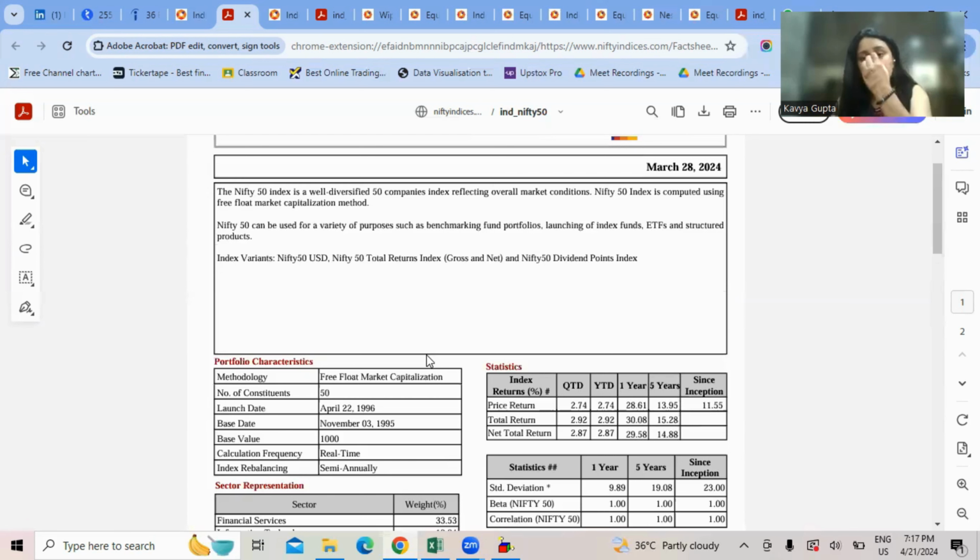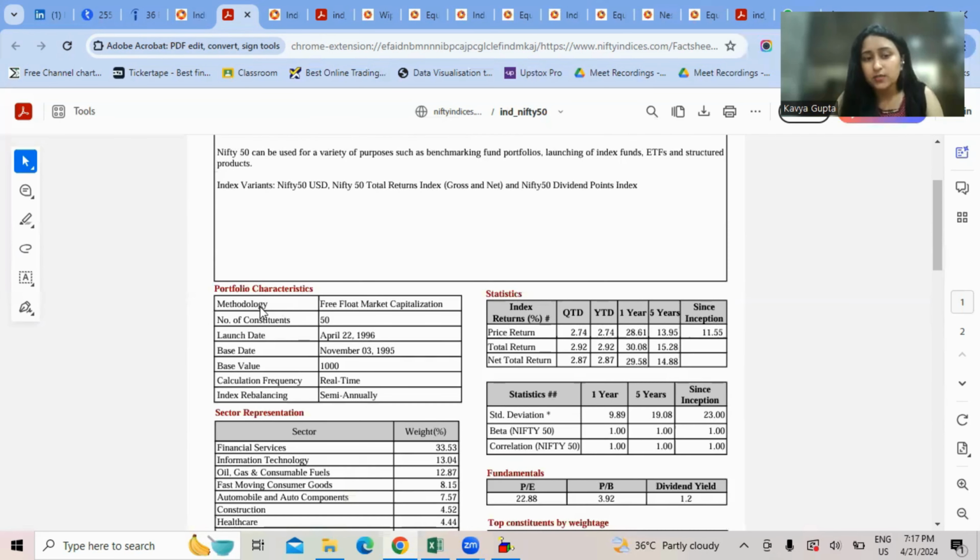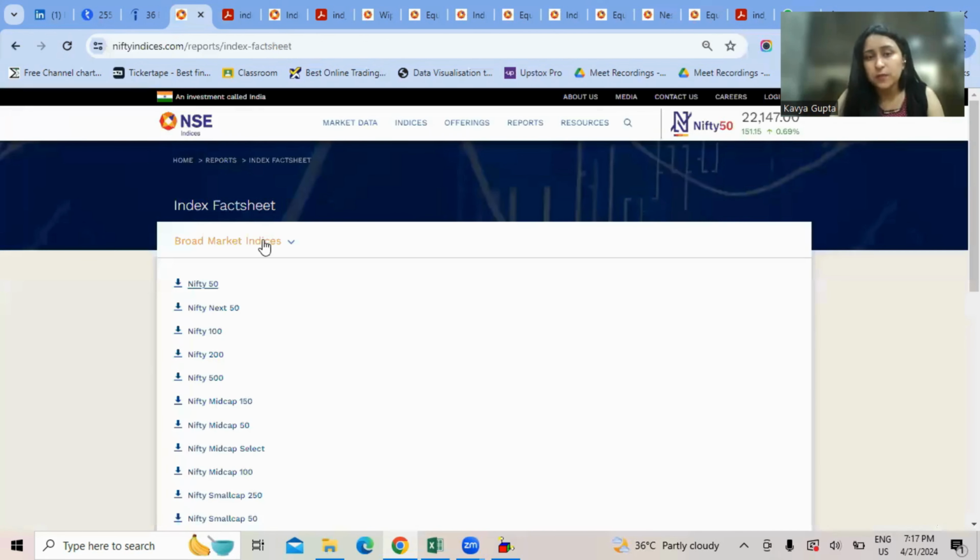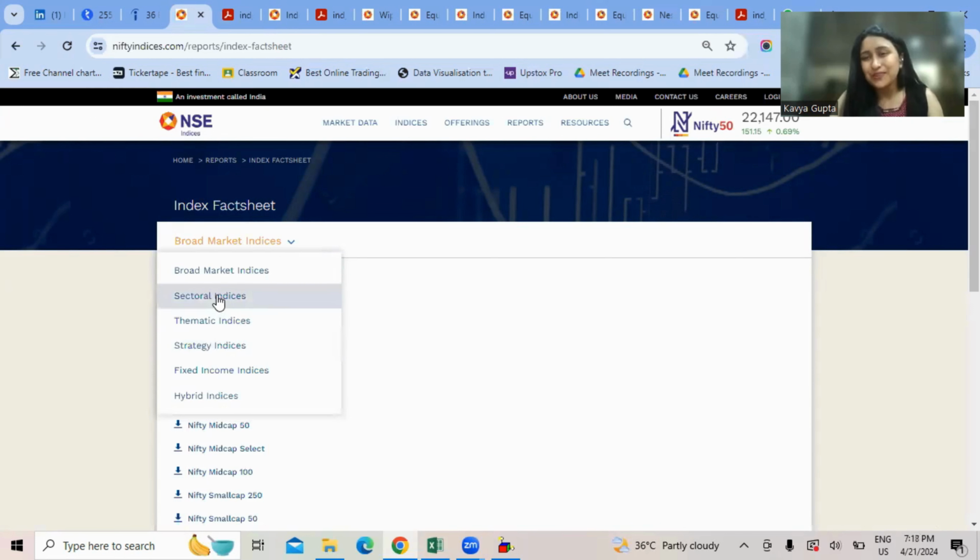So I hope that this will provide you a good basis to get started with your analysis, and you'll be able to understand the characteristics of a particular index from here on. However, if I go back to this website, you'll be able to see there is a drop down. If you click on this drop down, you can download the indexogram, not just for the broad market indices, but also the sectoral indices.